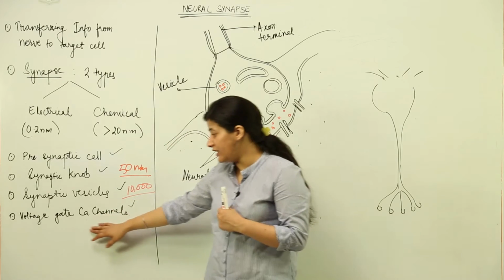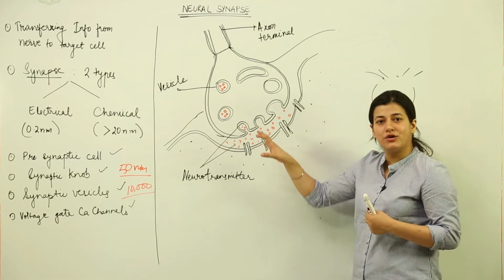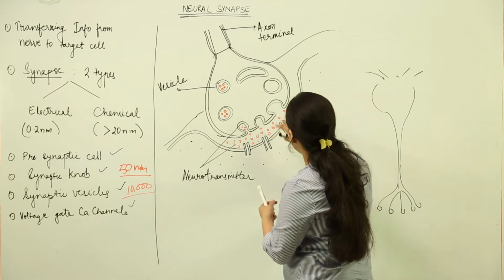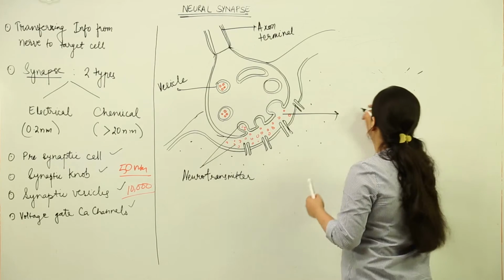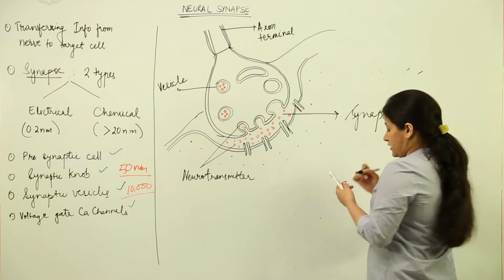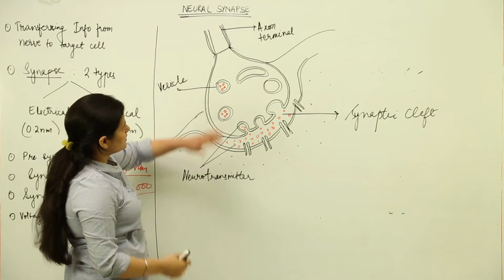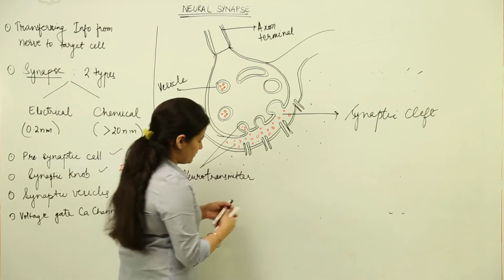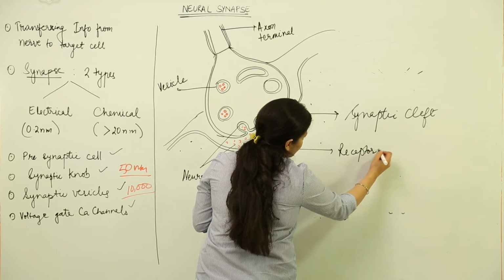And the last one is that there would be voltage gated channels, which would be playing an important role in release of these neurotransmitters into the synaptic cleft. So this part that you see over here is the synaptic cleft. One by one we are going to understand the role of each part and how the impulse would be passed on to the next cell. Supposedly this is the neuron, as you can see, this is the axon terminal, this is the synaptic knob, and this is the target cell. In the target cell we have receptor molecules which also act as gates.